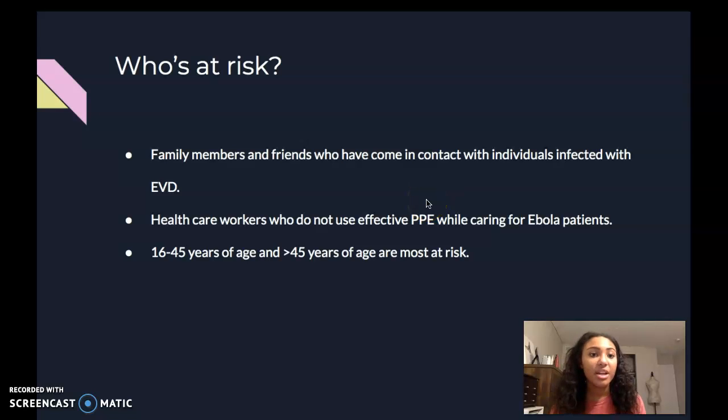So who is at risk? The people who are at risk are mainly just family members and friends who have come in contact with individuals who have been infected with EBD. Also healthcare workers who do not use effective PPE while caring for Ebola patients. So basically healthcare workers, doctors and nurses who went to Central Africa to help or take care of patients who had contracted Ebola. And out of all the research I could do, all I could find was the age that's most commonly at risk, being 16 to 45 years of age and greater than 45 years of age.